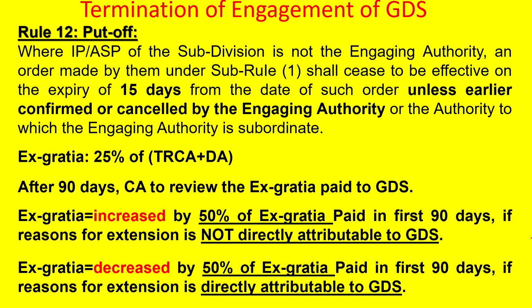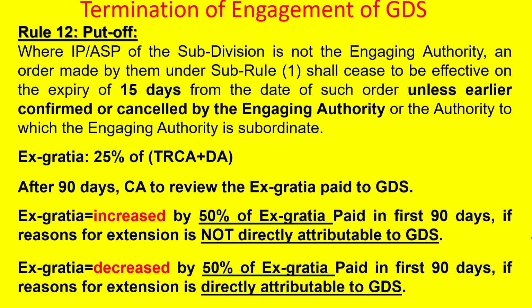Ex gratia is nothing but the subsistence allowance for a departmental employee. We call it subsistence allowance at the time of suspension, which is equivalent to put off in the GDS, and ex gratia is equivalent to the subsistence allowance that is granted for a departmental employee. And this ex gratia will be 25% of TRCA plus DA that will be granted during the put off duty. That is the allowance that is granted at the time of put off duty.